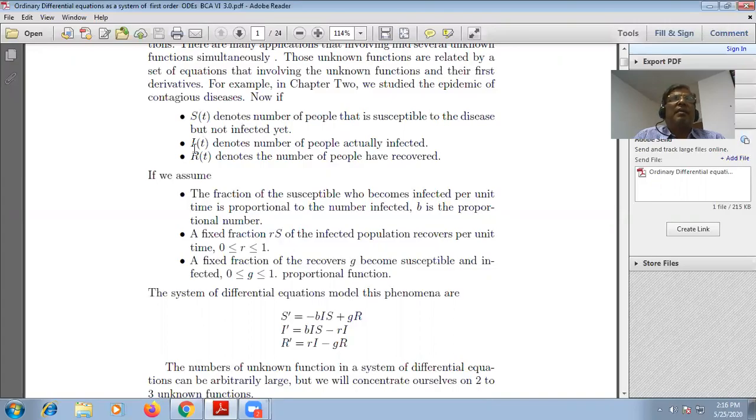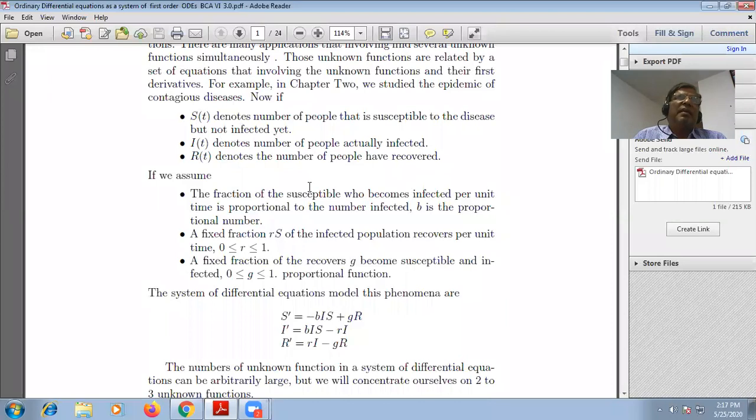And I, also a function of t, denotes the number of people actually infected. S is the number of people who are suspected to be infected but not actually infected. I denotes the number of people who are actually infected, and R(t) denotes the number of people who have recovered.